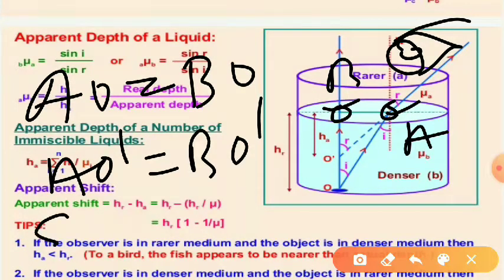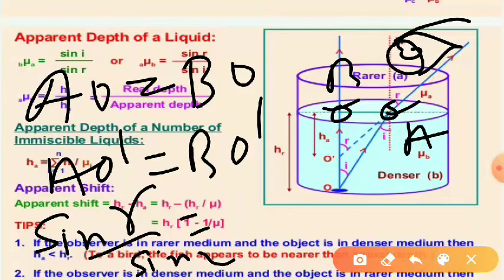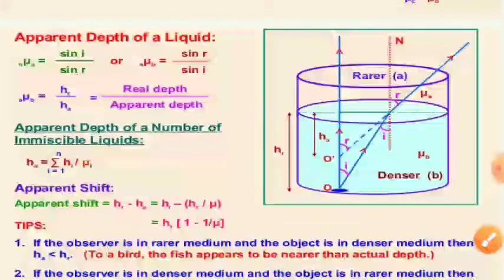So sin R by sin I, which is your AO by AO dash, is equal to BO by BO dash, which is equal to real depth by apparent depth. That is HR by HA. So the apparent depth of a number of immiscible liquids is equal to the summation of the ratio of H and mu.